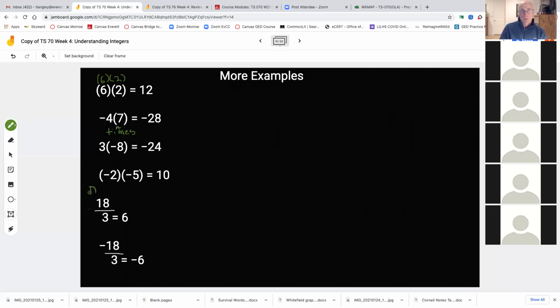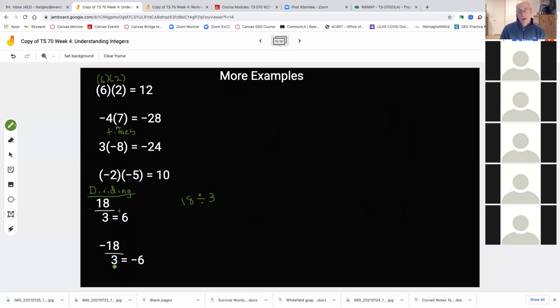So I've got down on the bottom of the screen here some examples of dividing, and I'm going to tell you how I learned this, just how it works in my brain. I know that 18 over something, like a fraction like this, means dividing. This is the same thing as saying 18 divided by 3 here. So I know that 3 goes into 18 6 times. Now it's a positive answer here because we have two positives. Let's see if the rule's the same, and it is. I'm just hinting at it, okay?